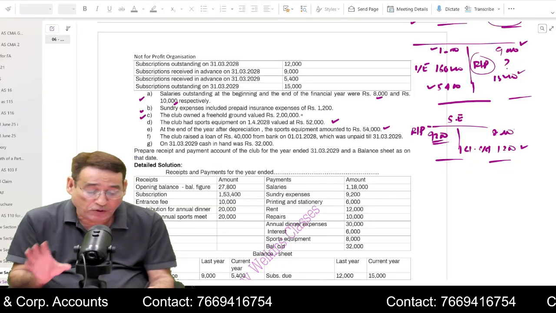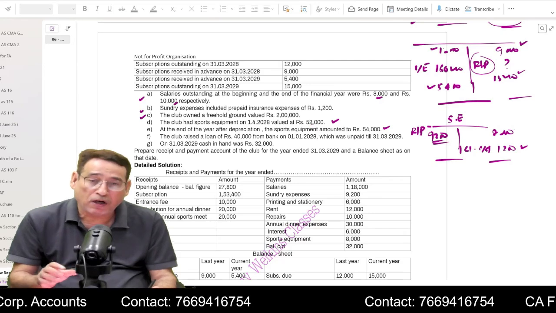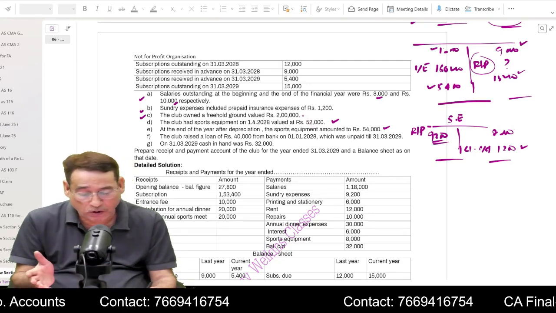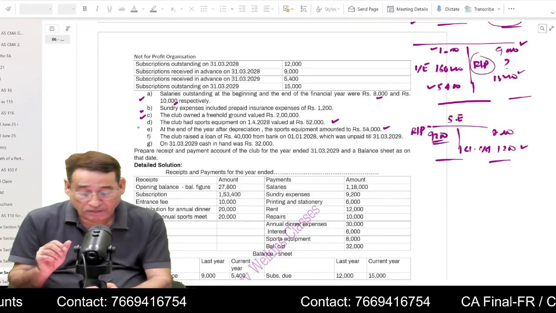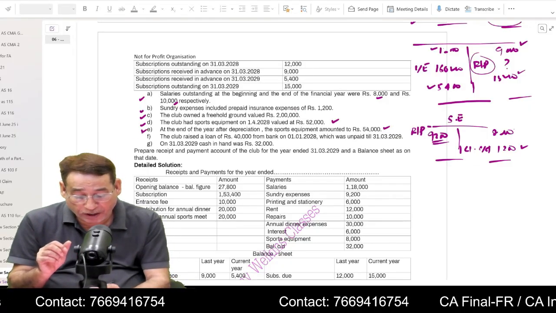Club owned a freehold ground. Now you simply prepare freehold ground: opening balance 2 lakh, you will get 2 lakh also as closing balance. You must not forget to write it in the balance sheet. Regarding sports equipment, we have already talked about it.